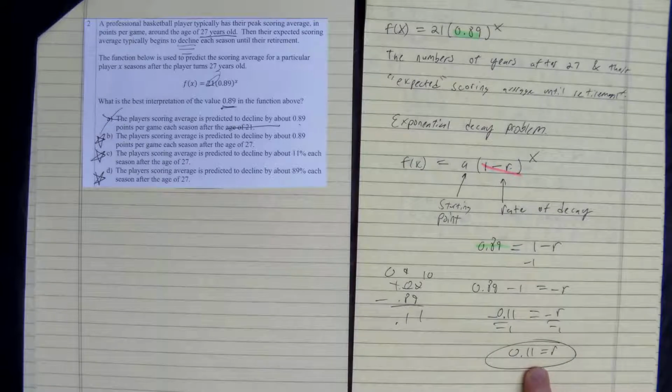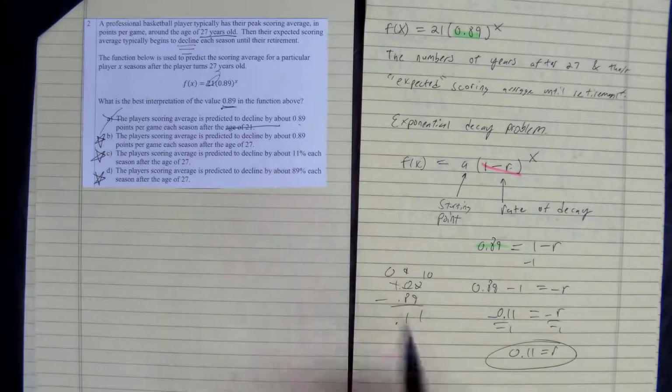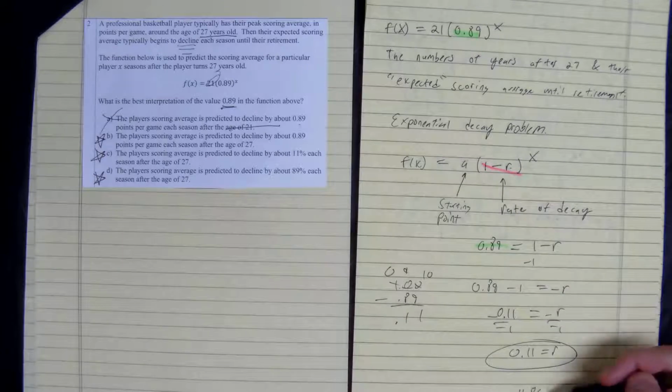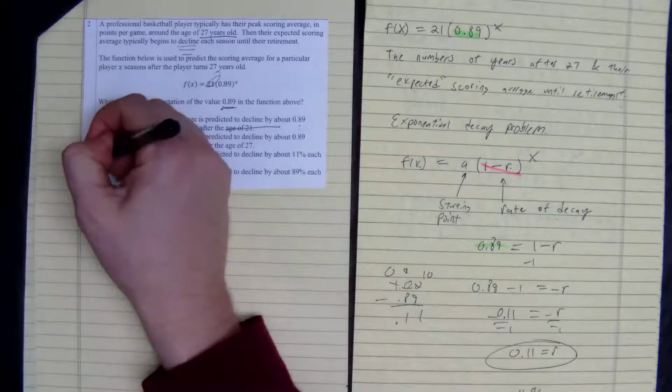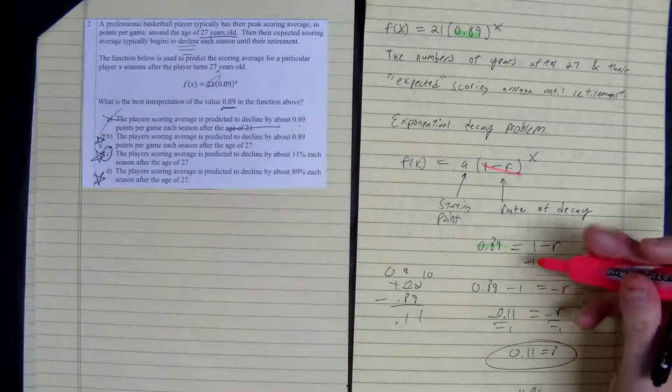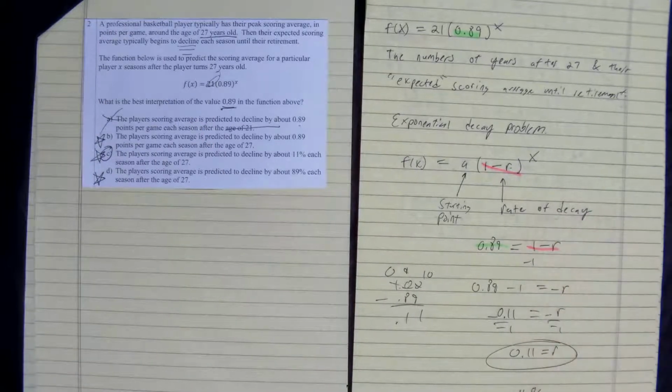So based off this right here, if we want to put this as a percent, because that's what it's in, that would be 11%, if we moved it over 2 decimal places, multiplying by 100. So it's not declining by 0.89. The rate that it's declining at is about 11%. So the answer here would have to be C. So the secret was we equated the value in the formula to 1 minus r to figure out the actual rate.